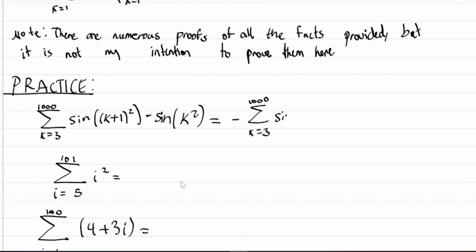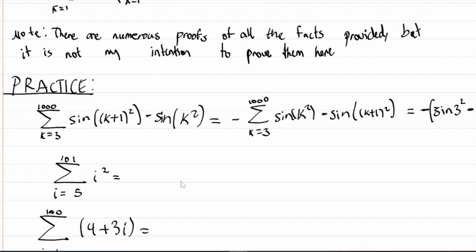We can do this by linearity. And now maybe it becomes a bit more obvious that, oh yeah, this thing does indeed telescope, right? So this becomes negative. What? Okay, well, telescoping, right? We take the lower one, we plug it in, so sine of 3 squared, and then, of course, minus sine of, we take the upper one, so 1001 squared, right? So this is a telescoping sum. Don't get lost with the sign, just focus on telescoping, okay?